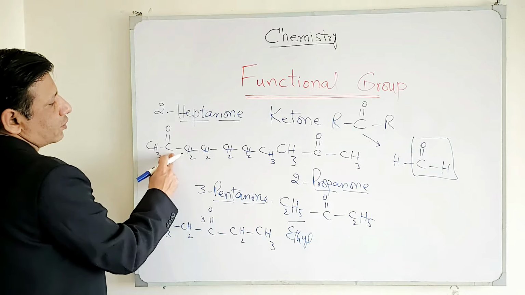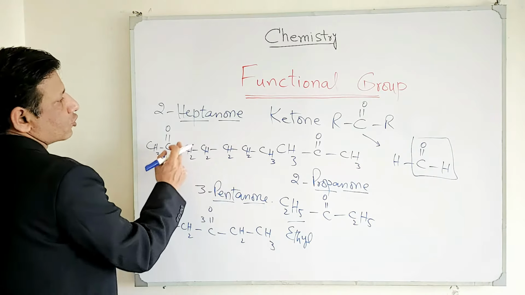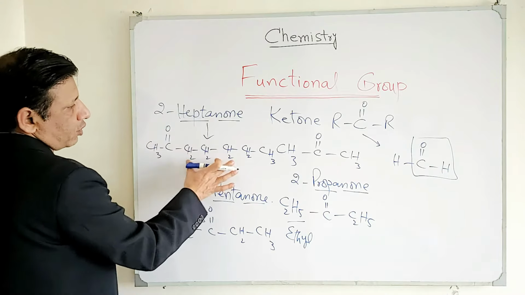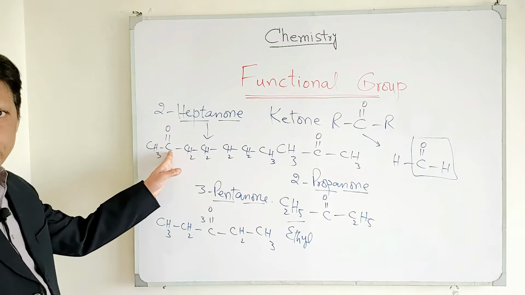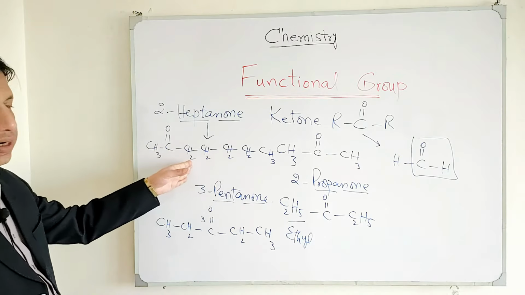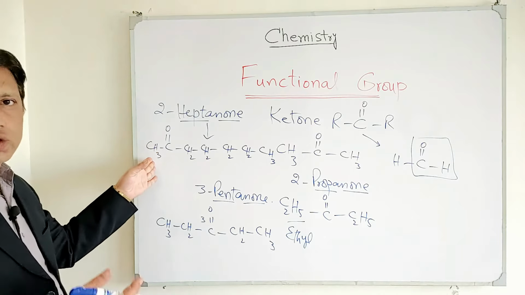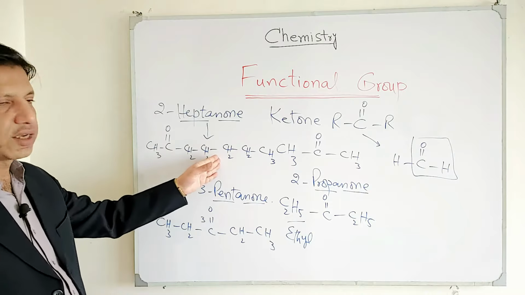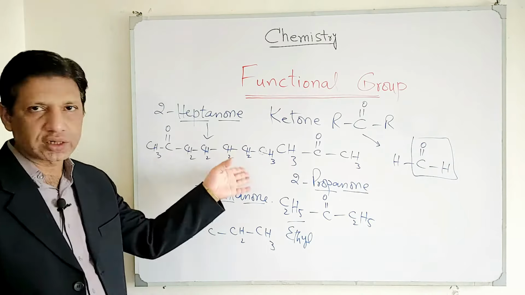And this is called 2-heptanone because there are 7 carbons. So 2-heptanone, this is the basic formula for 2-heptanone. There is another alternative name or general name for this. We will be discussing that name later in detail. But up to now, since we were focusing on IUPAC name, that's why we have given you the relevant example regarding the IUPAC name. And now let's move on to the next functional group.